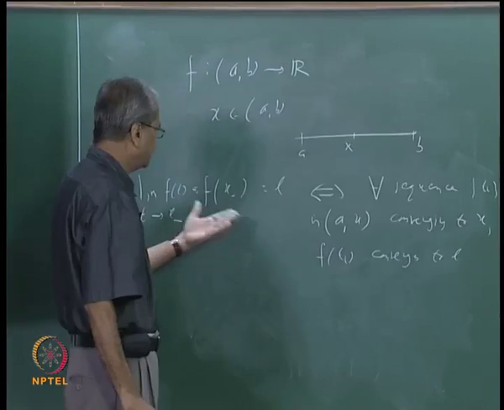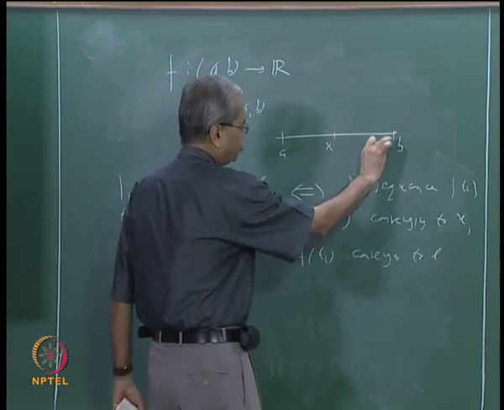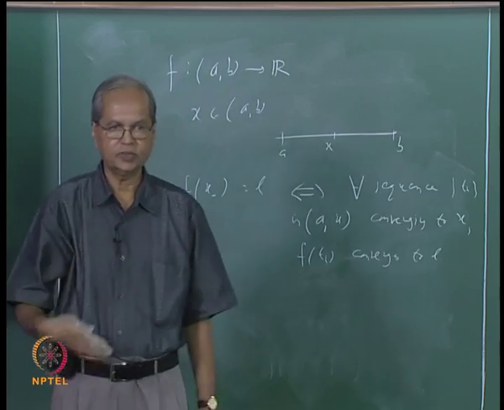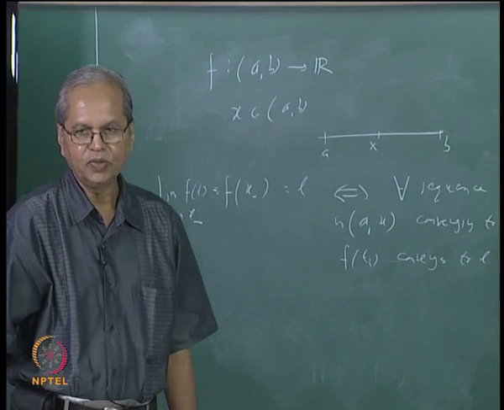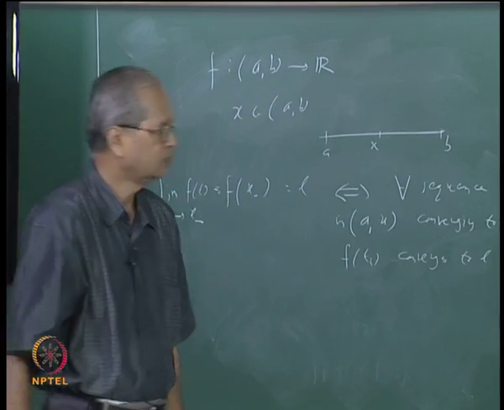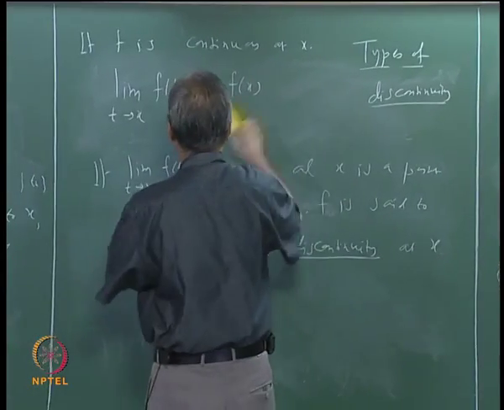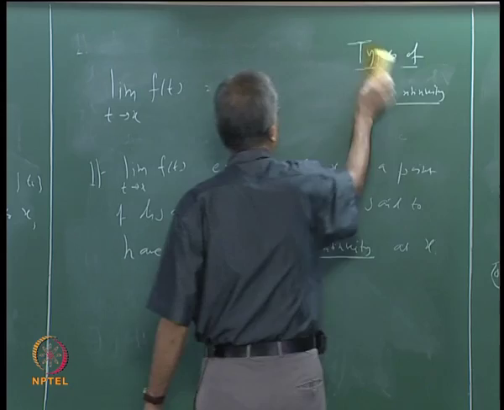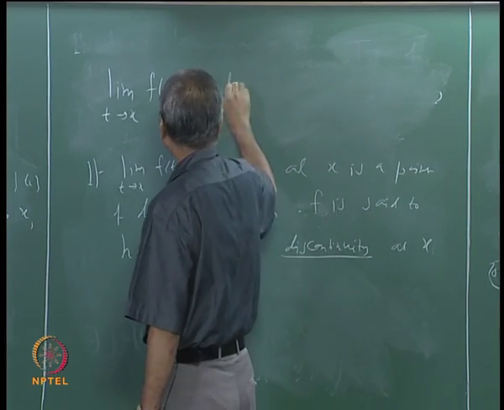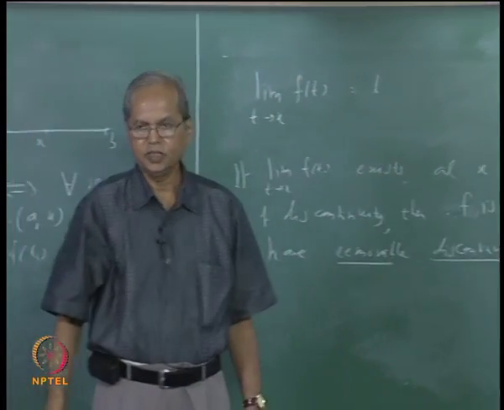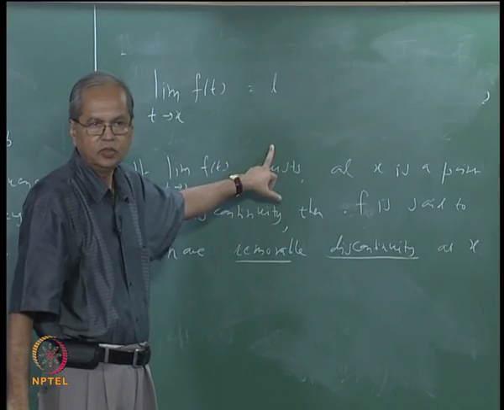And similarly for the right hand limit we can say that if you take any sequence Tn lying in this part x to b, and if it converges to x, then f of Tn converges to L. If that happens, then we will say that that number L is the right hand limit. Now it is obvious to see that if this limit exists and that limit is equal to L, then the right hand limit as well as left hand limit both exist and both are equal to L.